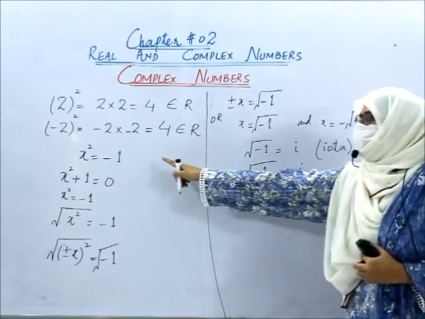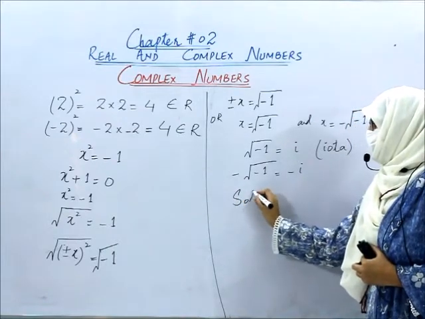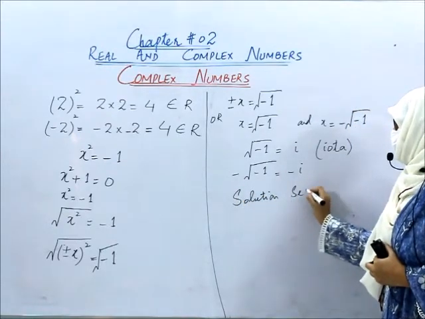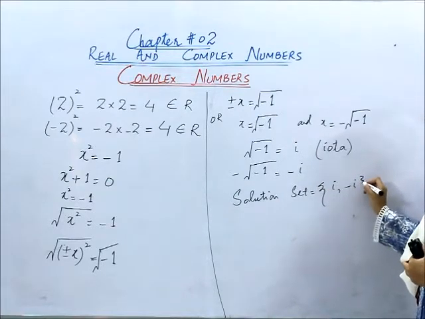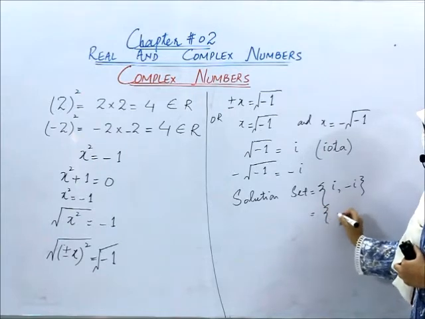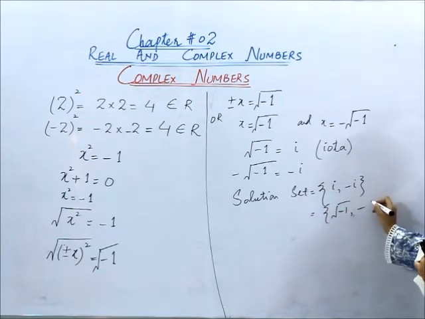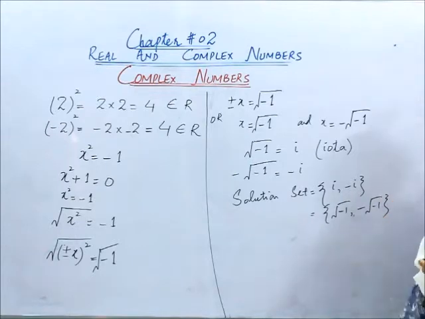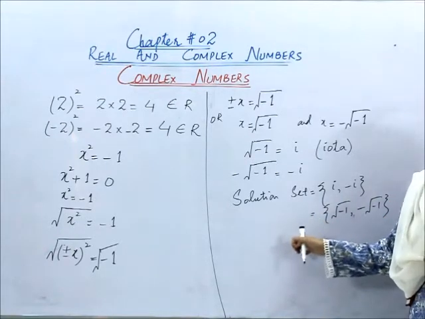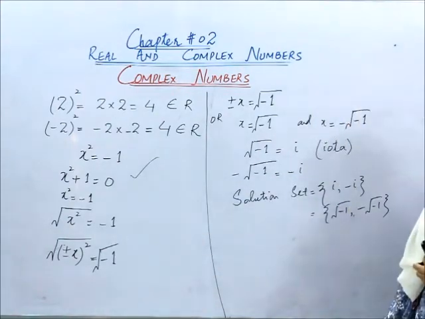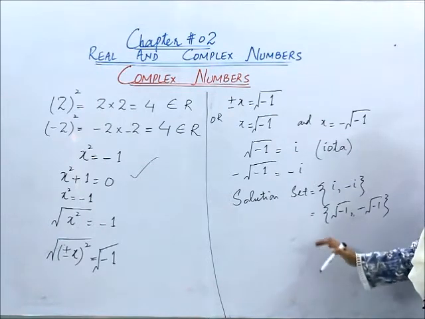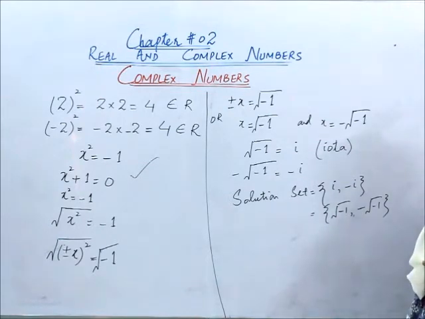So it means the solution set of this equation is what? Iota and minus iota, or we can write it like this: square root of minus 1 and minus square root of minus 1. So these are the numbers which are called complex numbers. Whenever we solve this type of equation, our solution does not exist in the set of the real numbers. Here we have to introduce a new set of numbers which is called complex numbers.